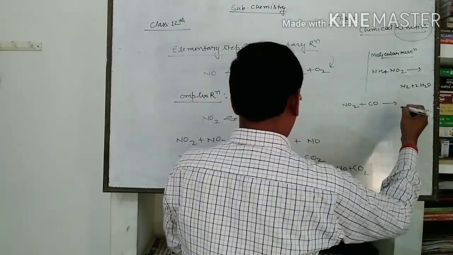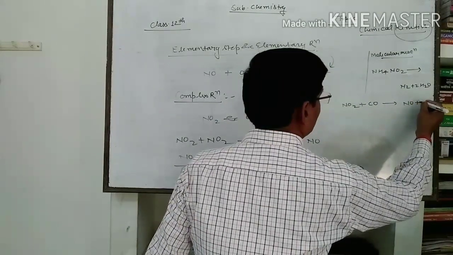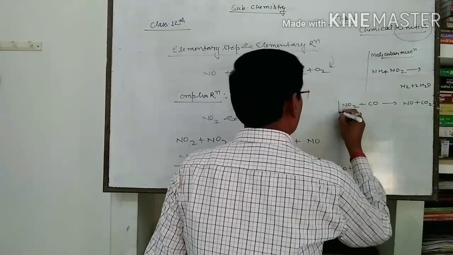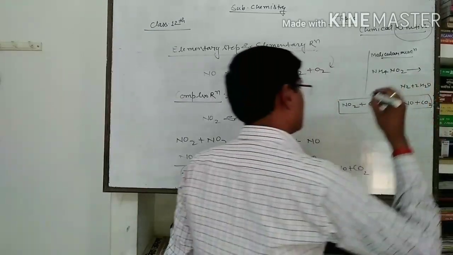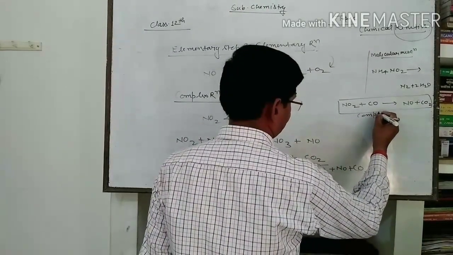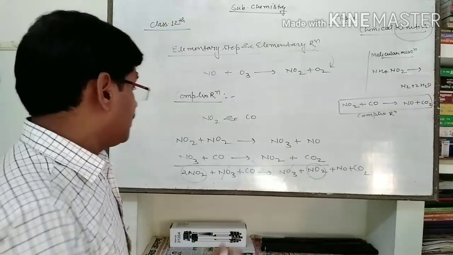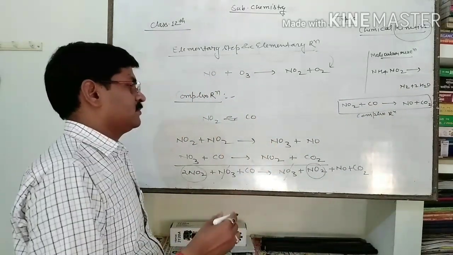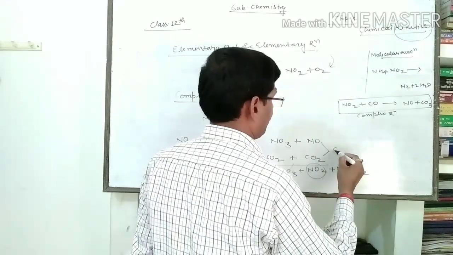It will give NO, nitric oxide, with formation of carbon dioxide. So the reaction which I am writing, this one is the complex reaction. And these reactions are known as elementary steps.